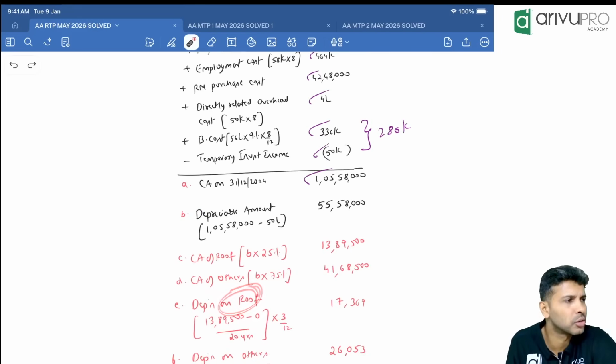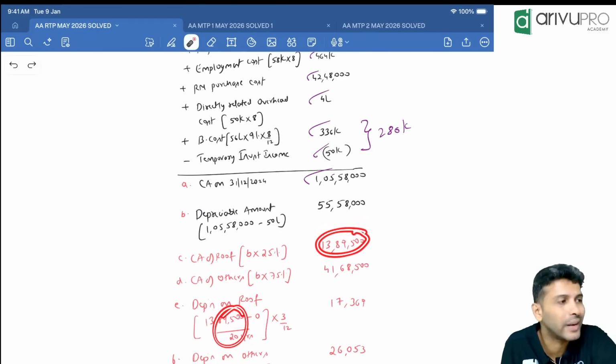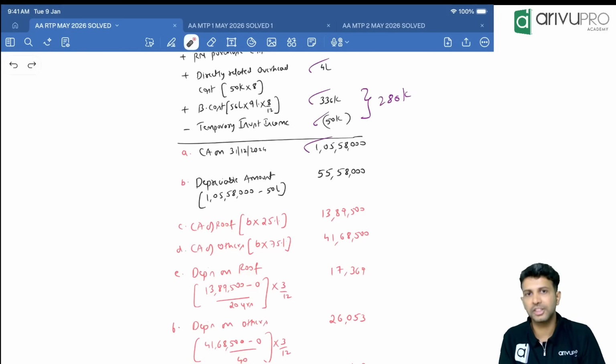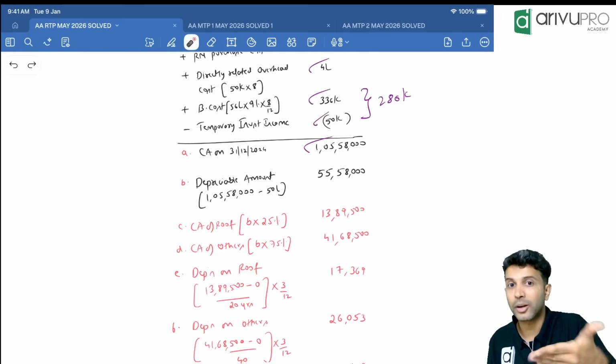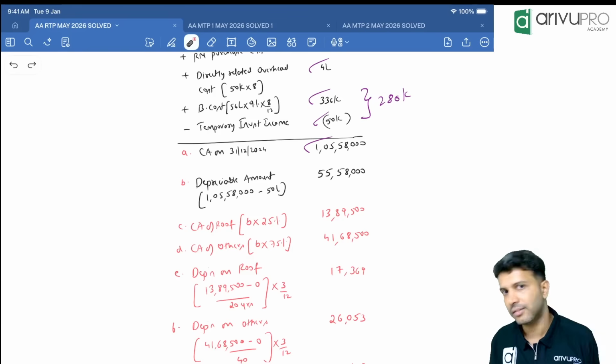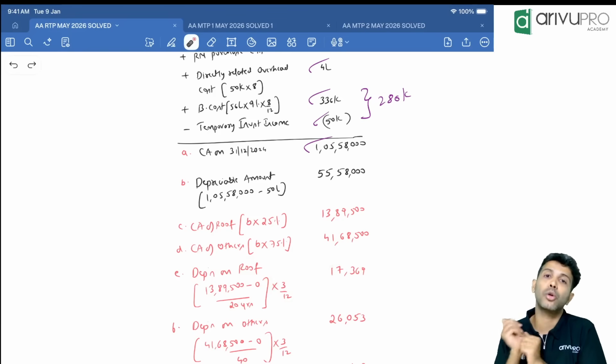So depreciation on roof will be: carrying amount is this, salvage value not given, divided by life 20 years. If you do this, you'll get depreciation for the whole year. But here in this problem, asset got ready by December 2024 and the year is ending on 31st March 2025. So in the current year, we'll depreciate only January, February, March, 3 months. Calculate, that's the depreciation on roof.